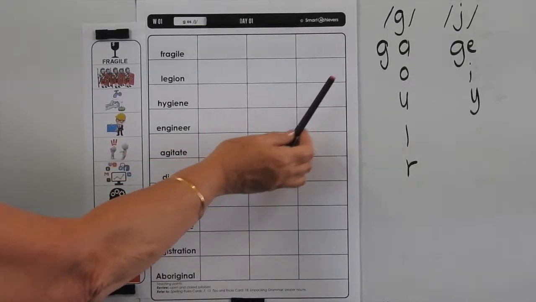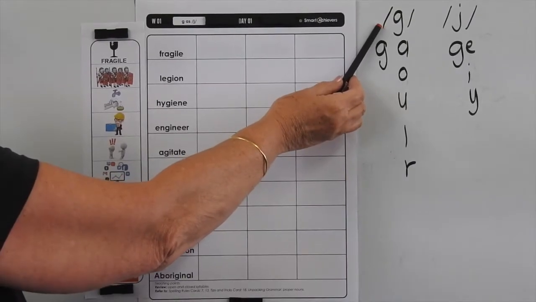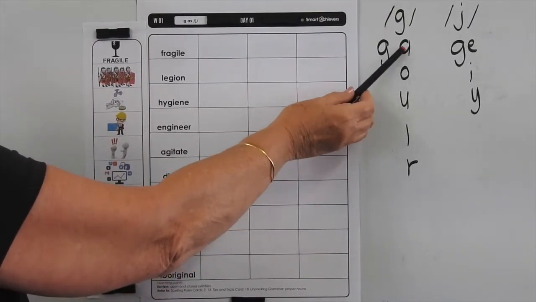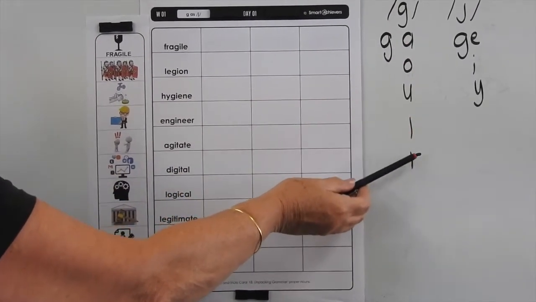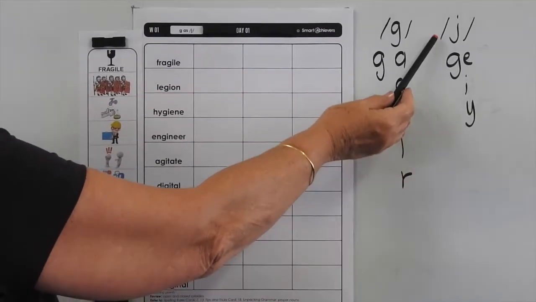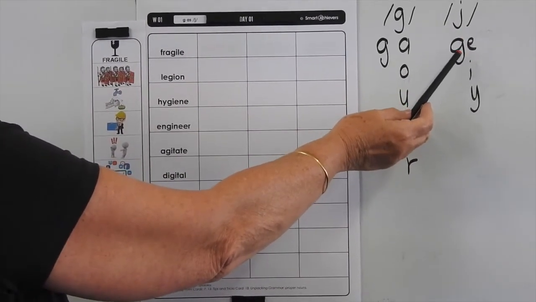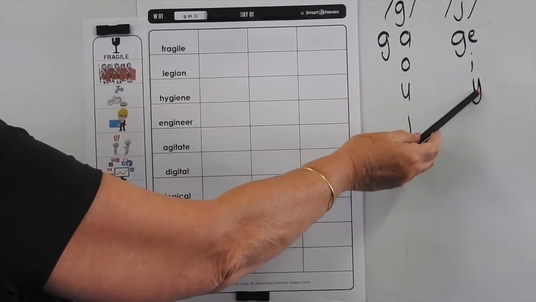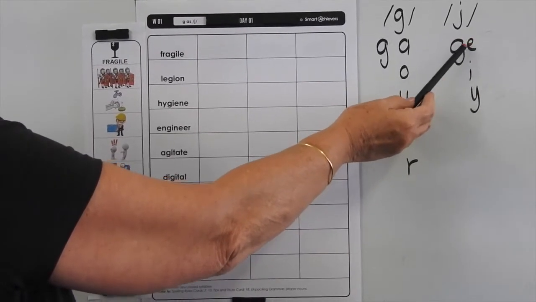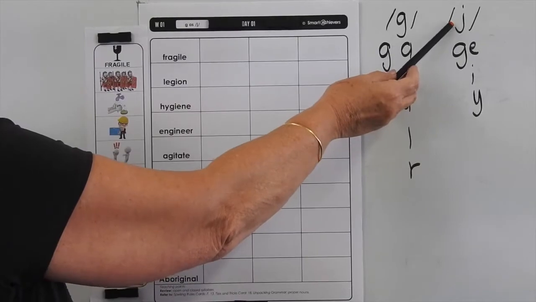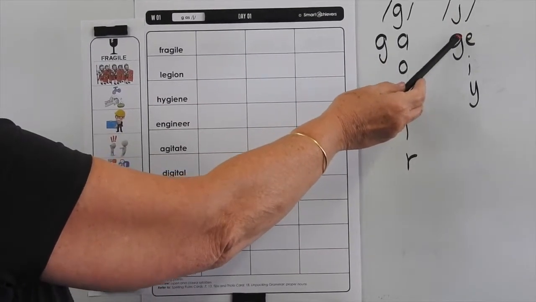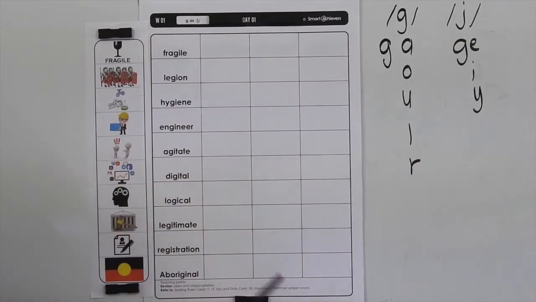In this list we're revising that G makes its hard sound G when it's followed by an A, O, U, L or R, and it's going to make its soft sound J if the letter after it is an E, an I or a Y. So GE is quite often used at the end of a word because English words cannot end in J, so we use the GE for the J sound instead.